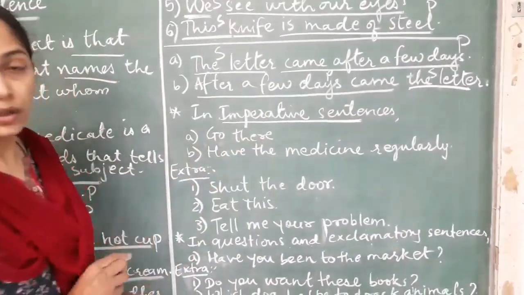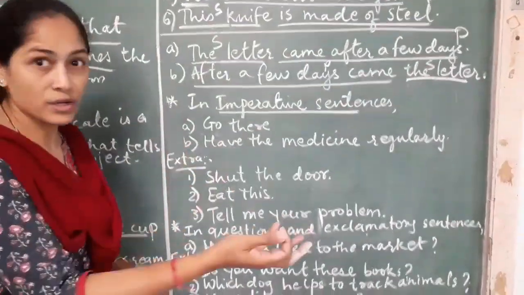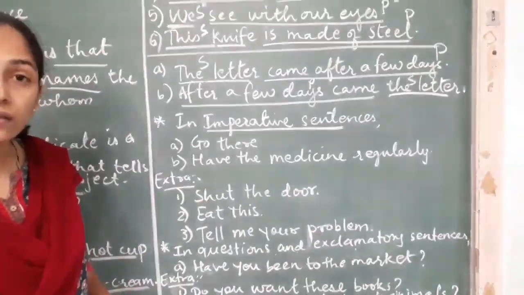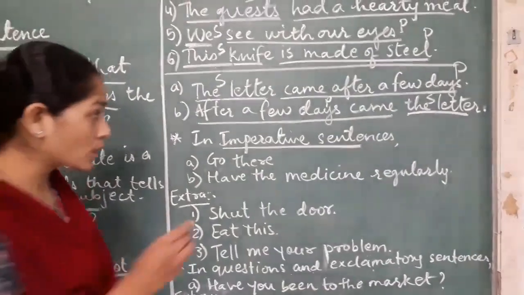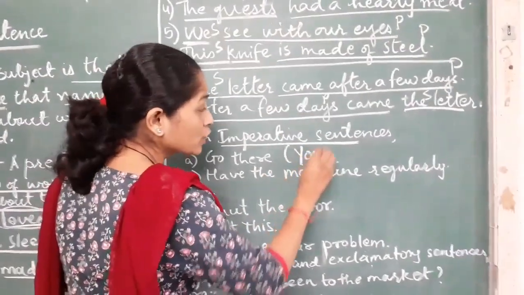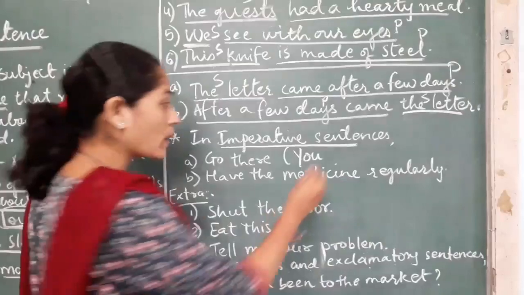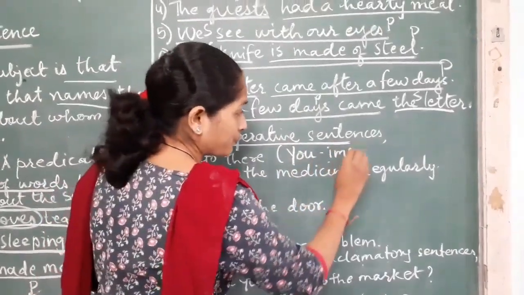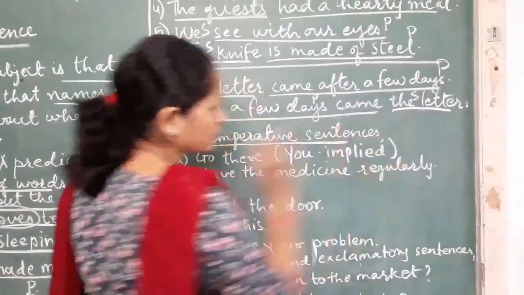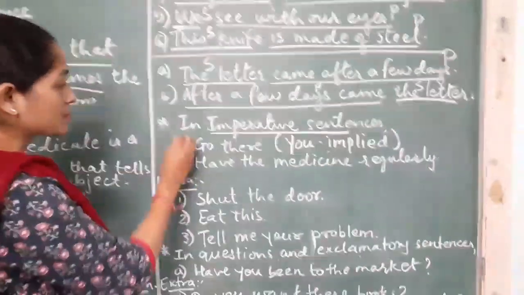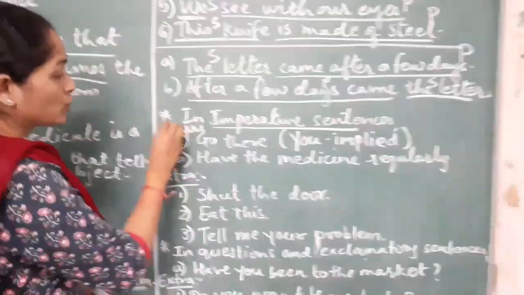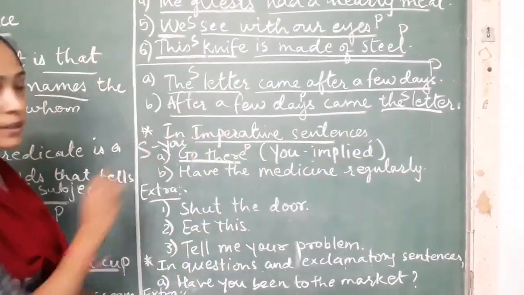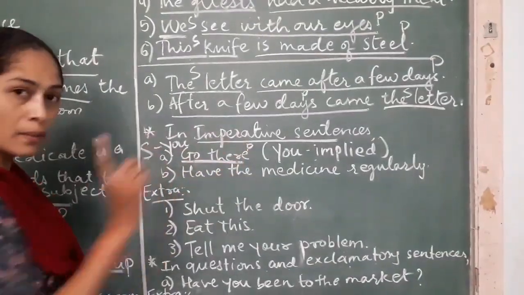Go there. Go there, it's an instruction. Okay, go there. But about whom are we talking in the sentence? Subject is not given. So here, subject you is implied. Okay, you have to consider you as your subject in these types of sentences. You is implied. So here the subject will be you. You becomes your subject and this portion becomes your predicate. You is subject, go there is your predicate.